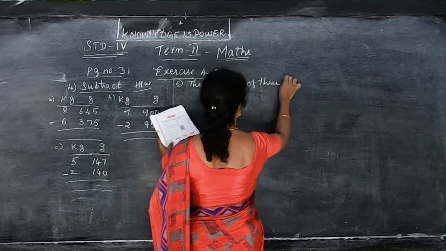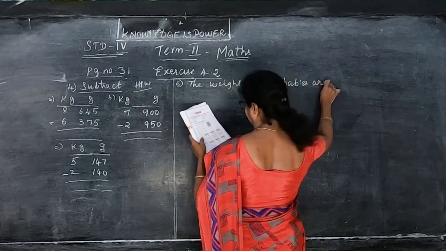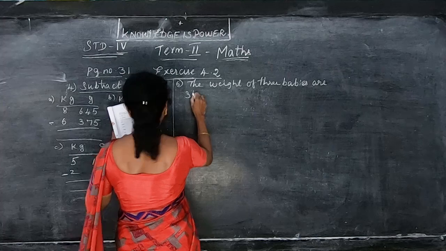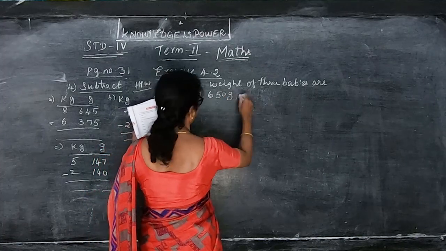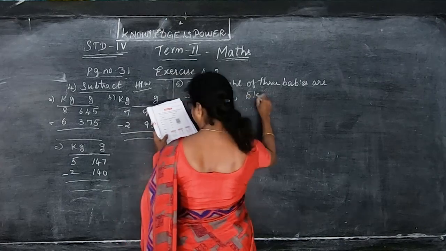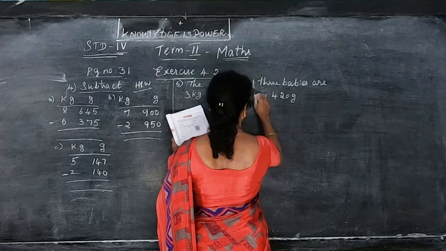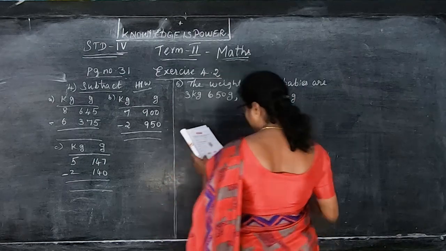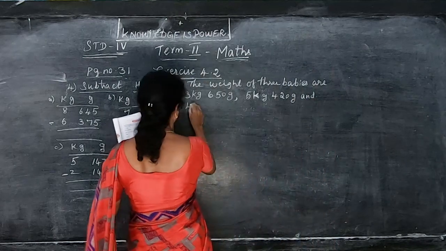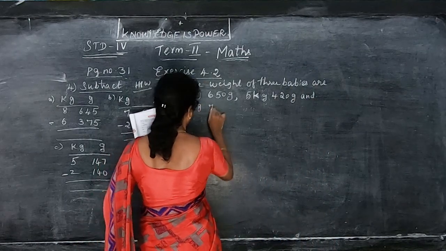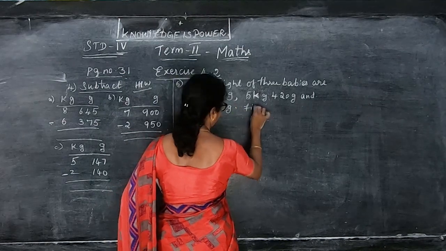So they are given the weight of 3 babies: 3 kilogram 650 gram. And then second baby's weight is 5 kilogram 420 gram. Okay. Then and 4 kilogram 750 gram. Find the total weight.